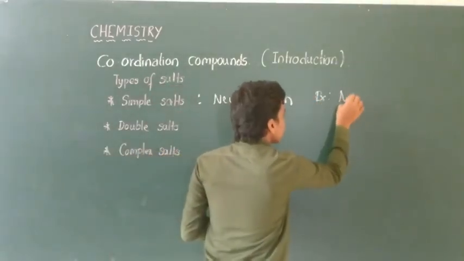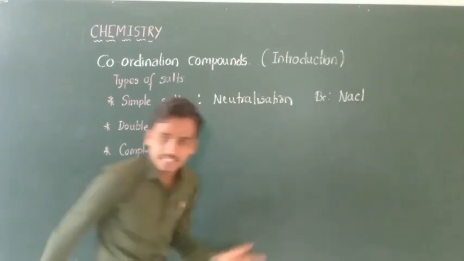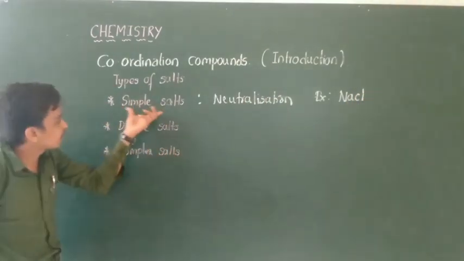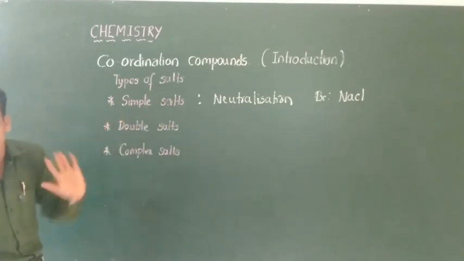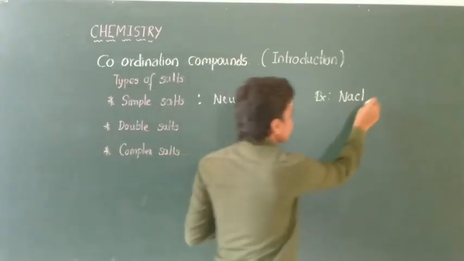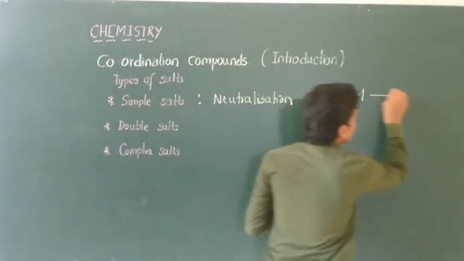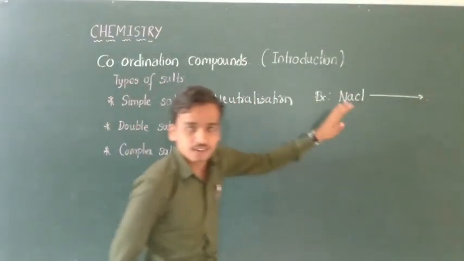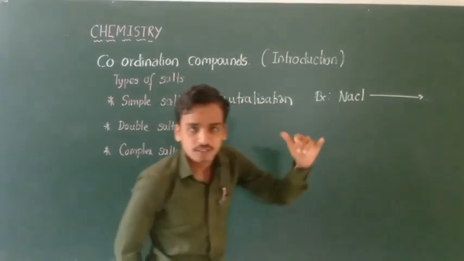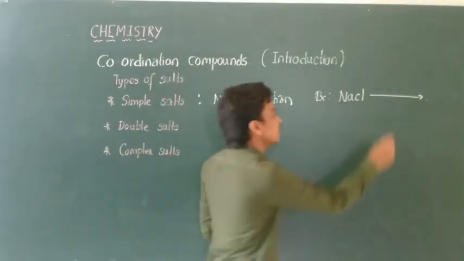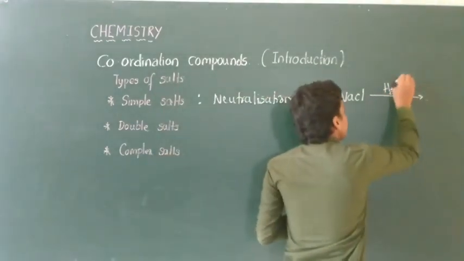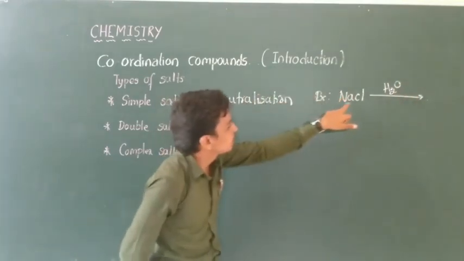An example is common salt, NaCl, which comes under the heading of simple salt. Why is it a simple salt? Because there is only one cation and one anion, and these lose their identity after dissolving in water. What does losing identity mean?